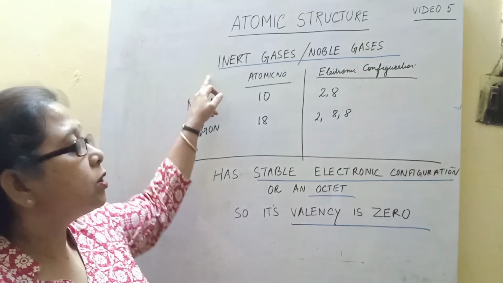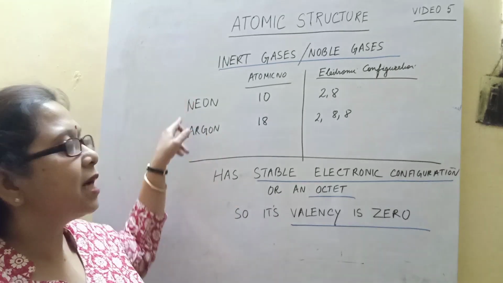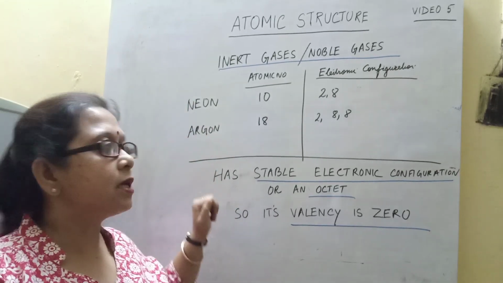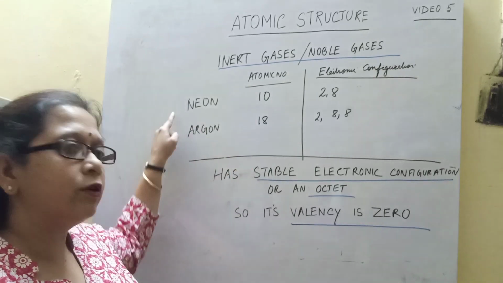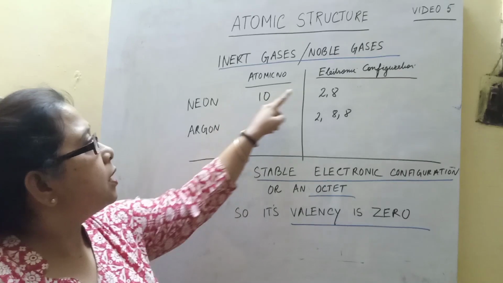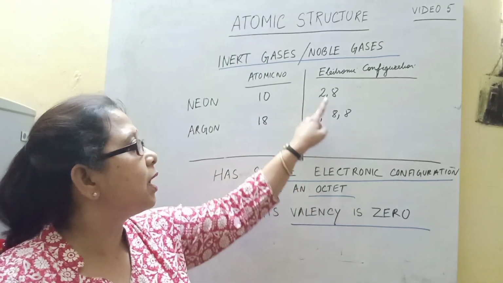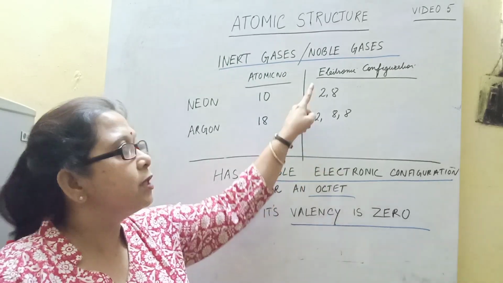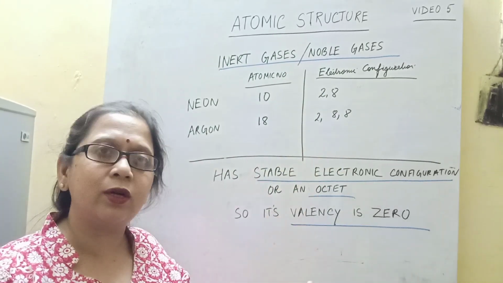Now, what about the inert gases or the noble gases? The inert gas or the noble gas has its outermost shell already filled with 8 electrons, like neon and argon, whose electronic configurations are 2,8 and 2,8,8. So the last shell or the valence shell already has 8 electrons, or it has already attained an octet.